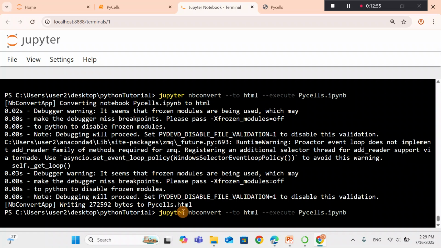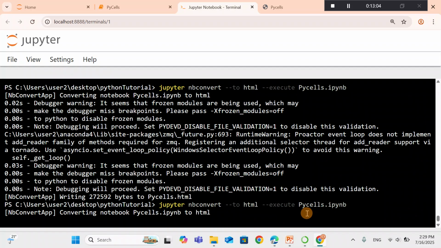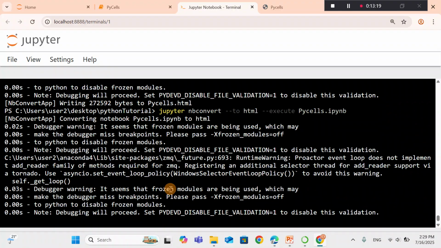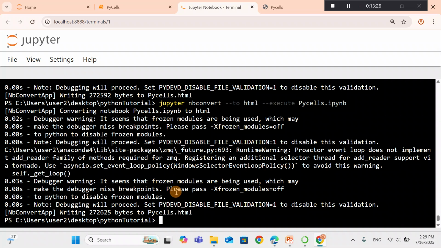The command is Jupyter nbconvert to HTML. The execute option is optional if you want to execute the pycell while being converted by nbconvert. So if you have already executed it, you can eliminate this option. So finally, the conversion should be confirmed.